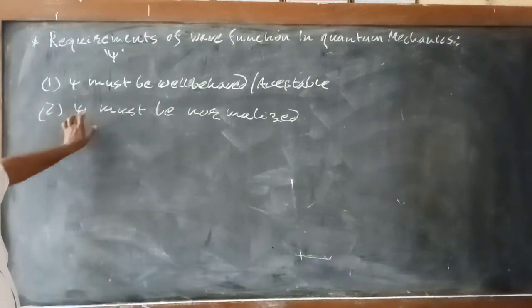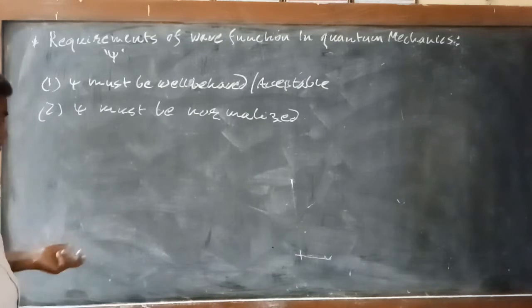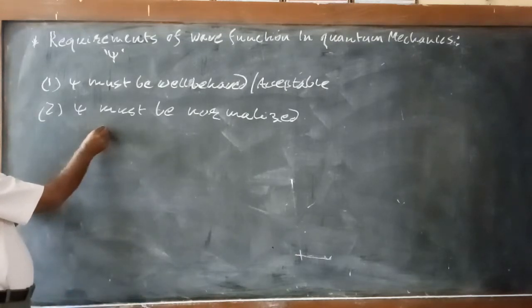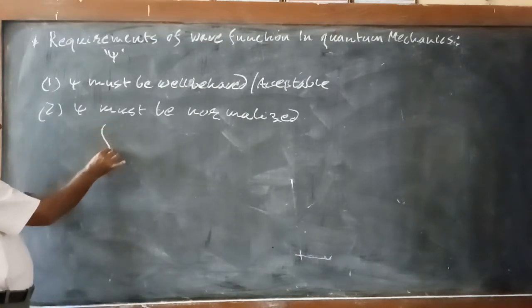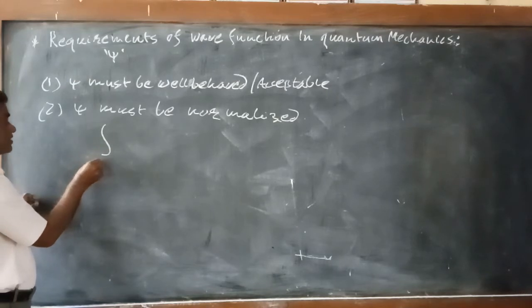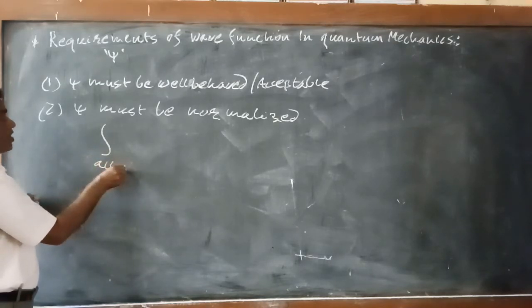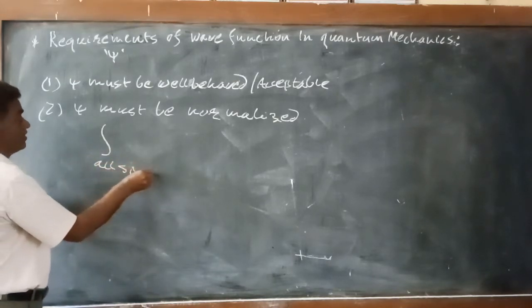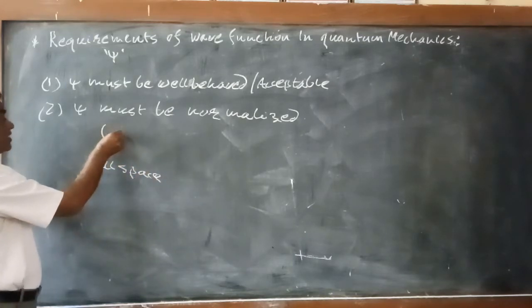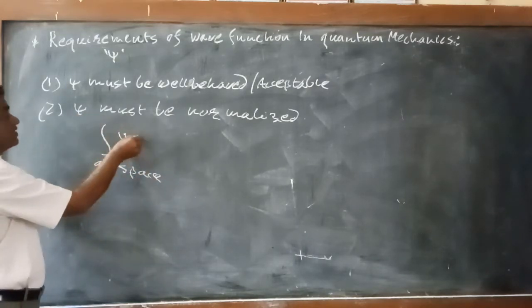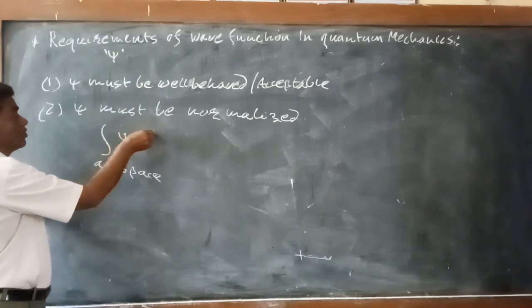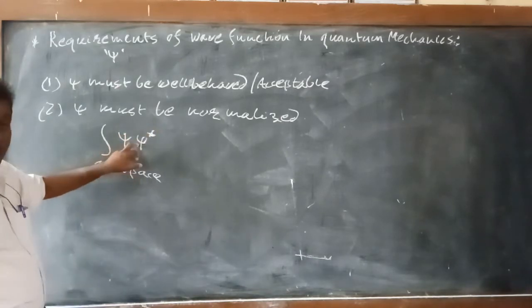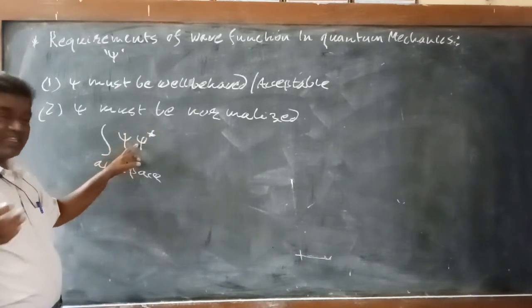Any function ψ is said to be normalized if this condition is satisfied: the integration over all space of ψ, the wave function, and its complex conjugate. The complex conjugate of any quantity is obtained by replacing the sign of the imaginary factor.